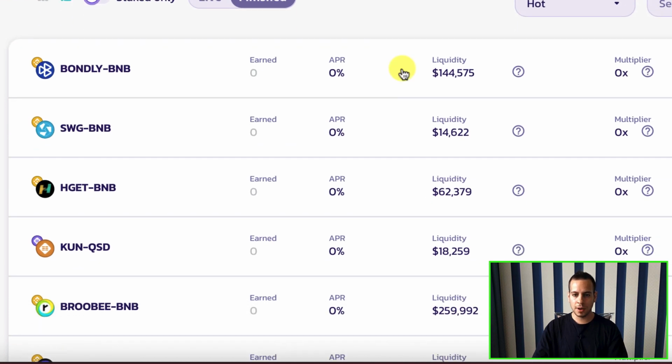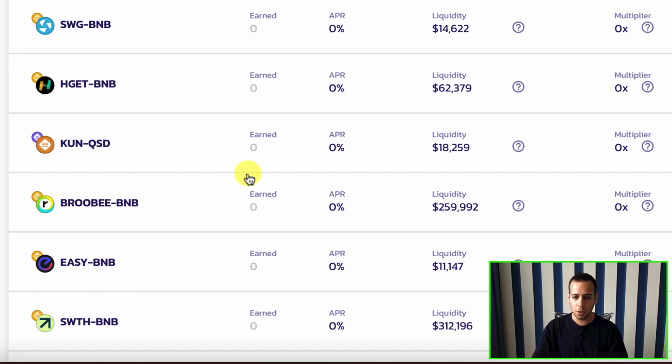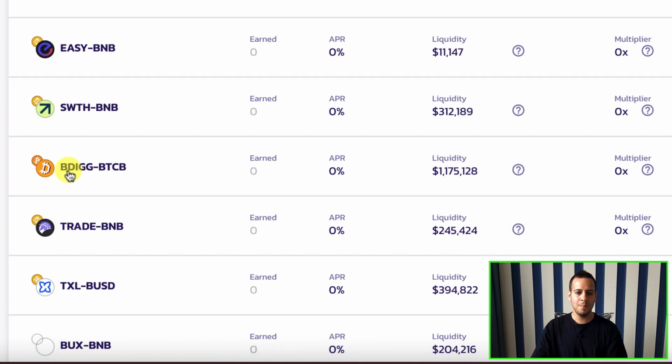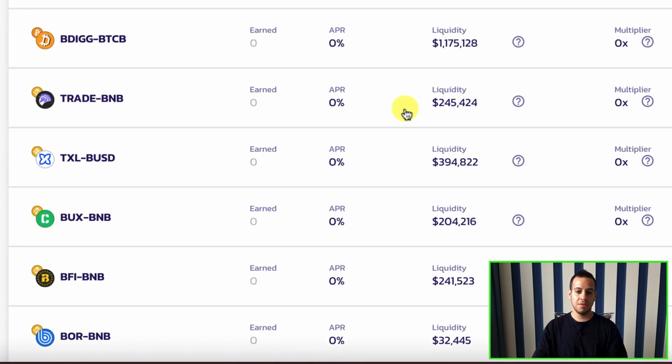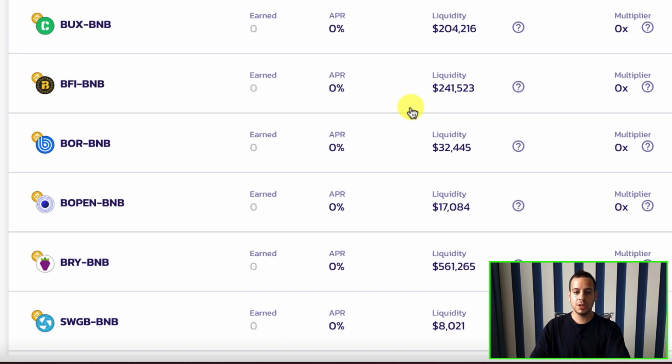And look how much money: 140k, 40k, 62k, 250k for BRuby, BNB, and wow, BDIG, BTCB, more than $1 million is still here in the smart contract with zero rewards, which is actually good for PancakeSwap because they give some rewards, but after a while the rewards are done, and there is still liquidity being provided by liquidity providers, which means that people get better prices when they do swaps. The slippage will be lower, which is nice.